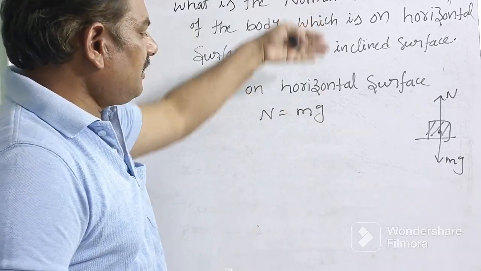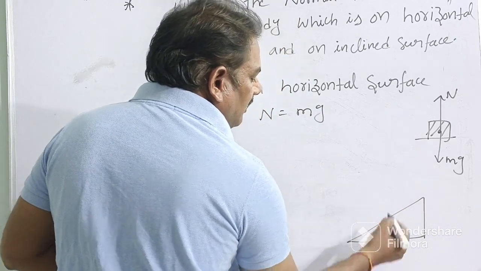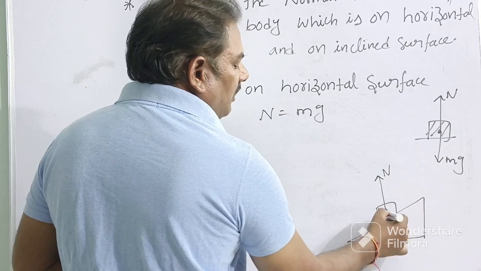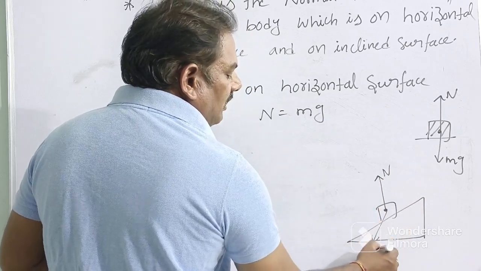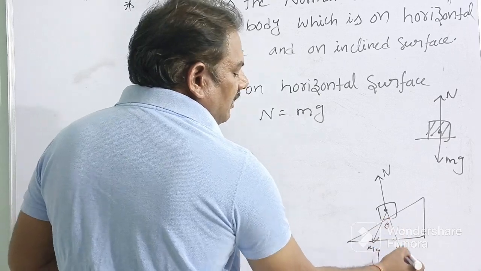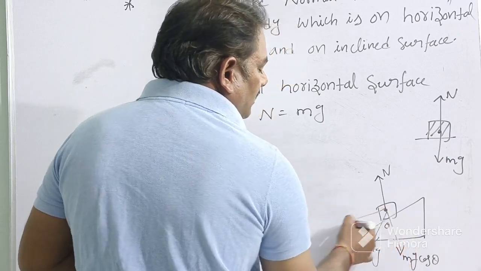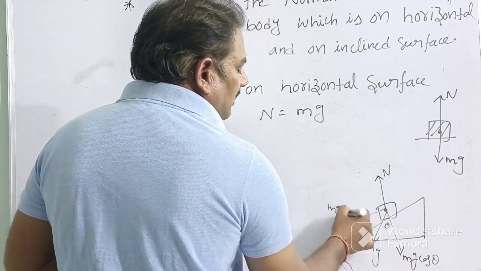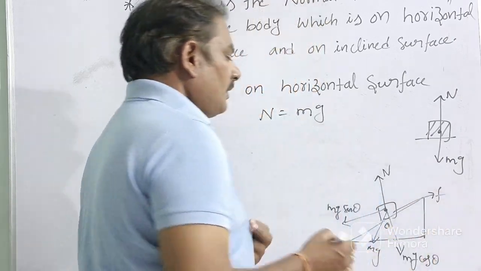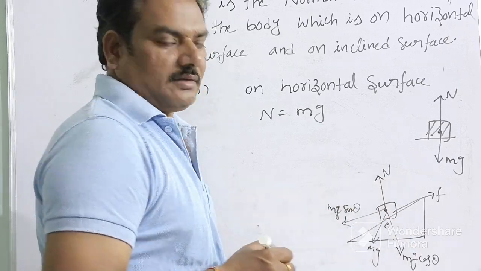But what is the normal reaction on the inclined surface? Let's consider this is the body. The normal reaction acts upward, the weight acts downward. This weight mg makes an angle theta with the vertical, so mg is resolved into two components: one is mg cos theta, another one is mg sin theta. This is the frictional force. So here the normal reaction balances mg cos theta.